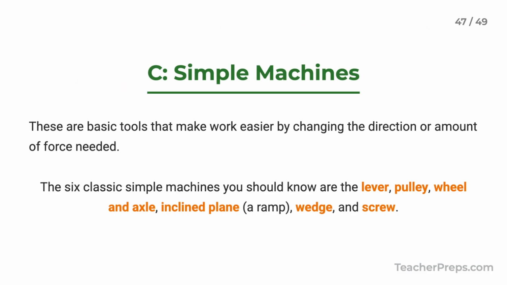We use tools called simple machines to make work easier. They don't reduce the work, but they change the force needed. The six you need to know are the lever, pulley, wheel and axle, inclined plane, wedge, and the screw.